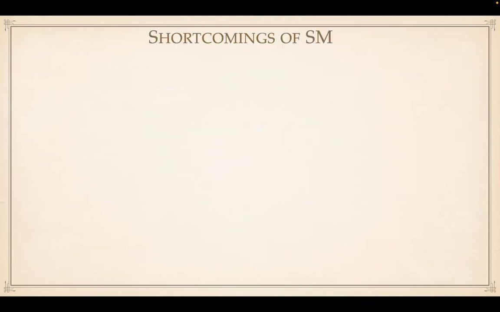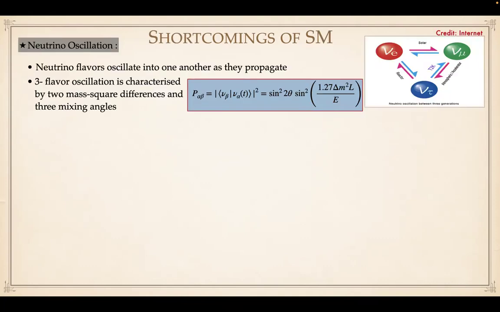The standard model is a gauge theory, which is invariant under the SU(3) cross SU(2) cross U(1)_Y gauge group, and it describes the three fundamental forces in nature. The predictions of the standard model have been verified by a numerous number of experiments. However, there are some observational shortcomings of the standard model, which include neutrino oscillation.